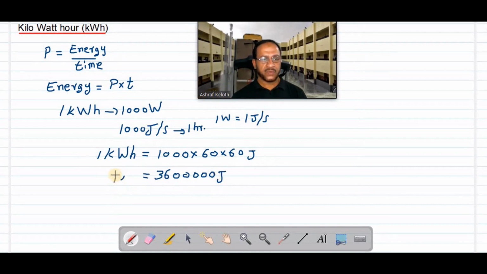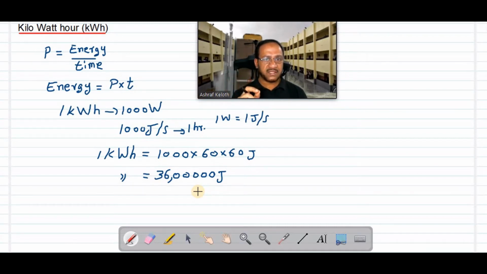Means 1 kWh is equal to 36 lakh joules. Okay, there are 5 zeros here. 36 lakh joules means a very large amount of energy. So remember, when we are consuming electricity, we are consuming electrical energy in a large amount.